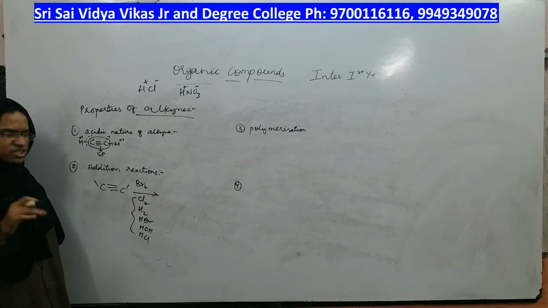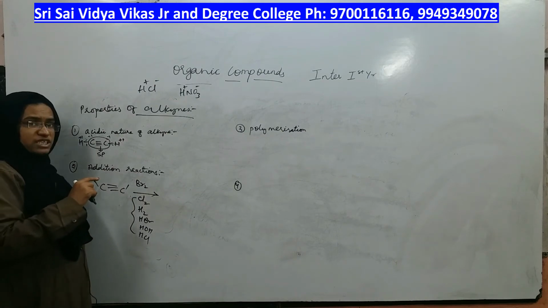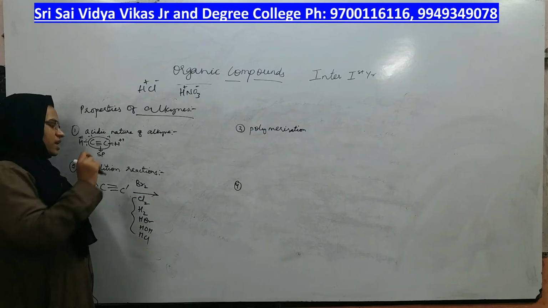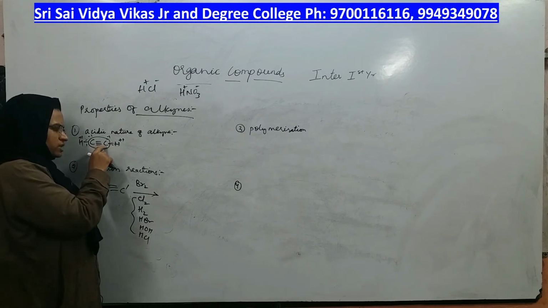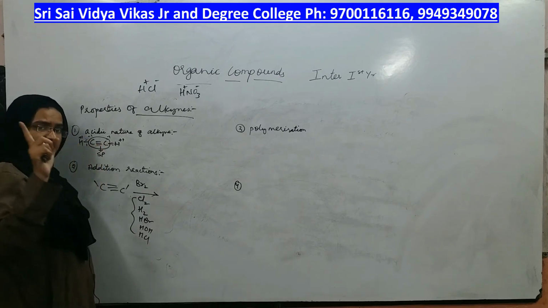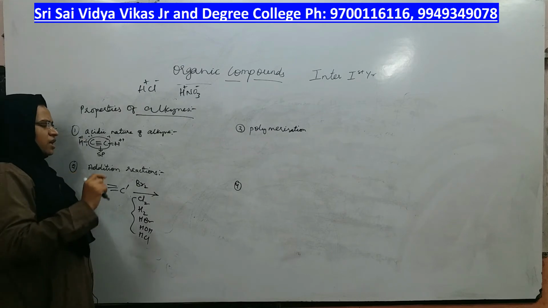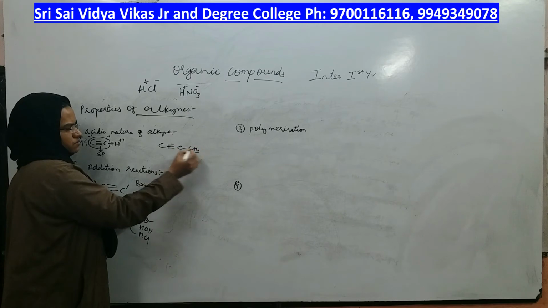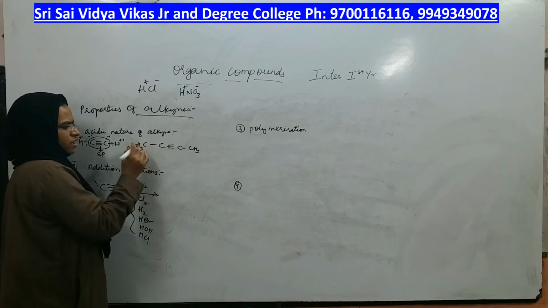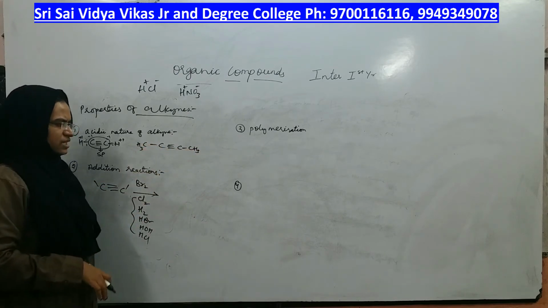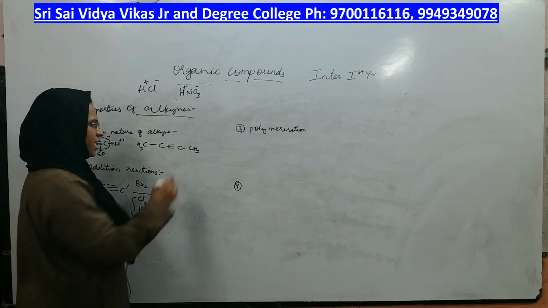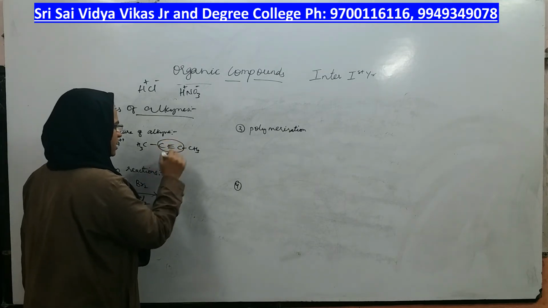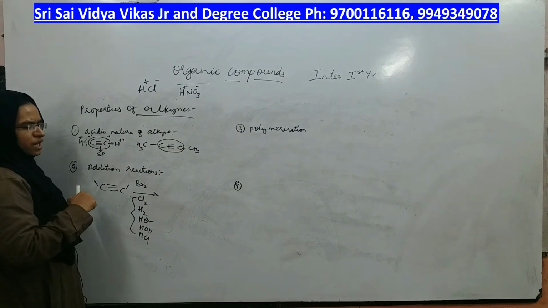Because of that nature, hydrogens which are directly attached to C triple bond C, they only are called as acidic hydrogens. If you take this alkyne as an example, does it have any hydrogens directly attached to this part?